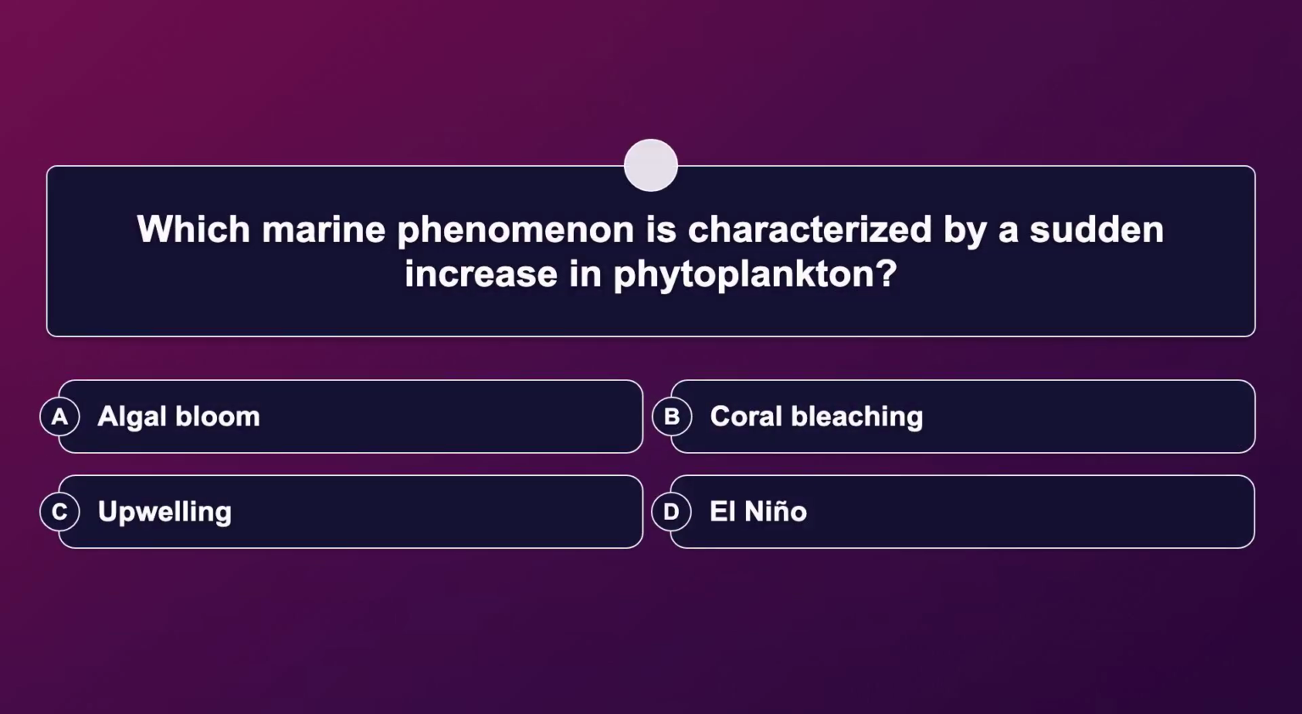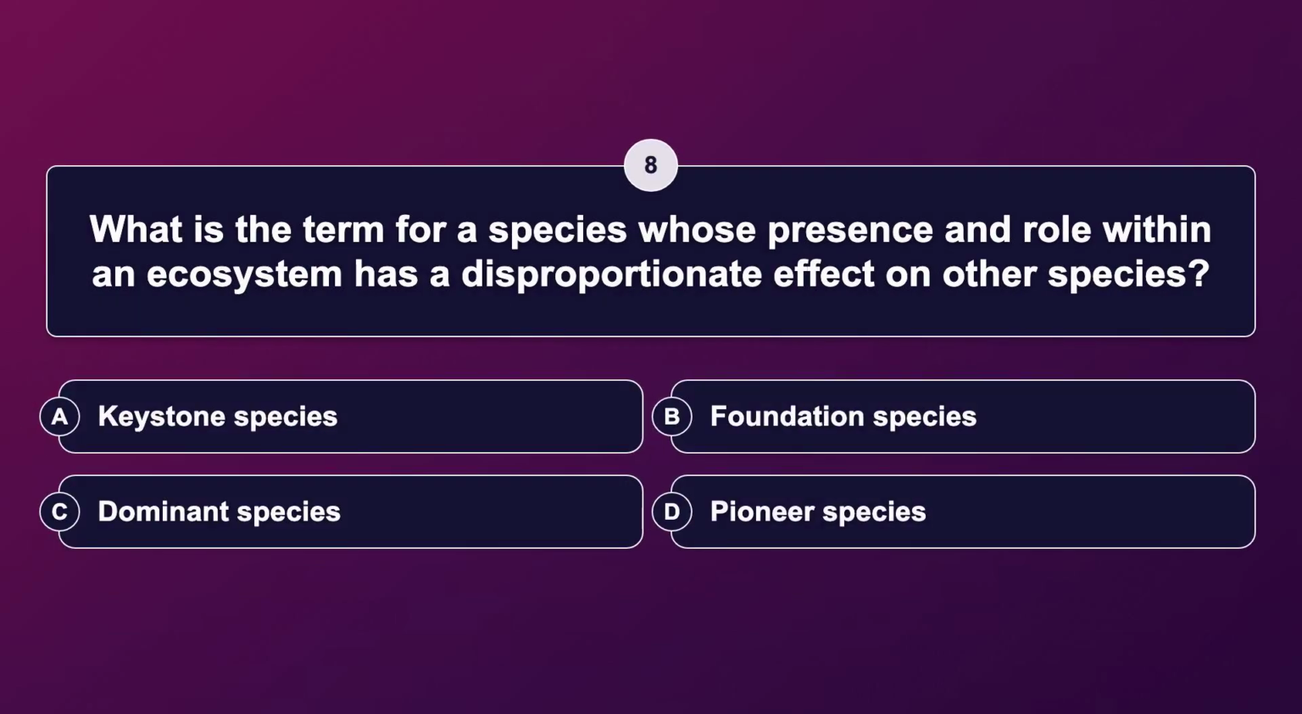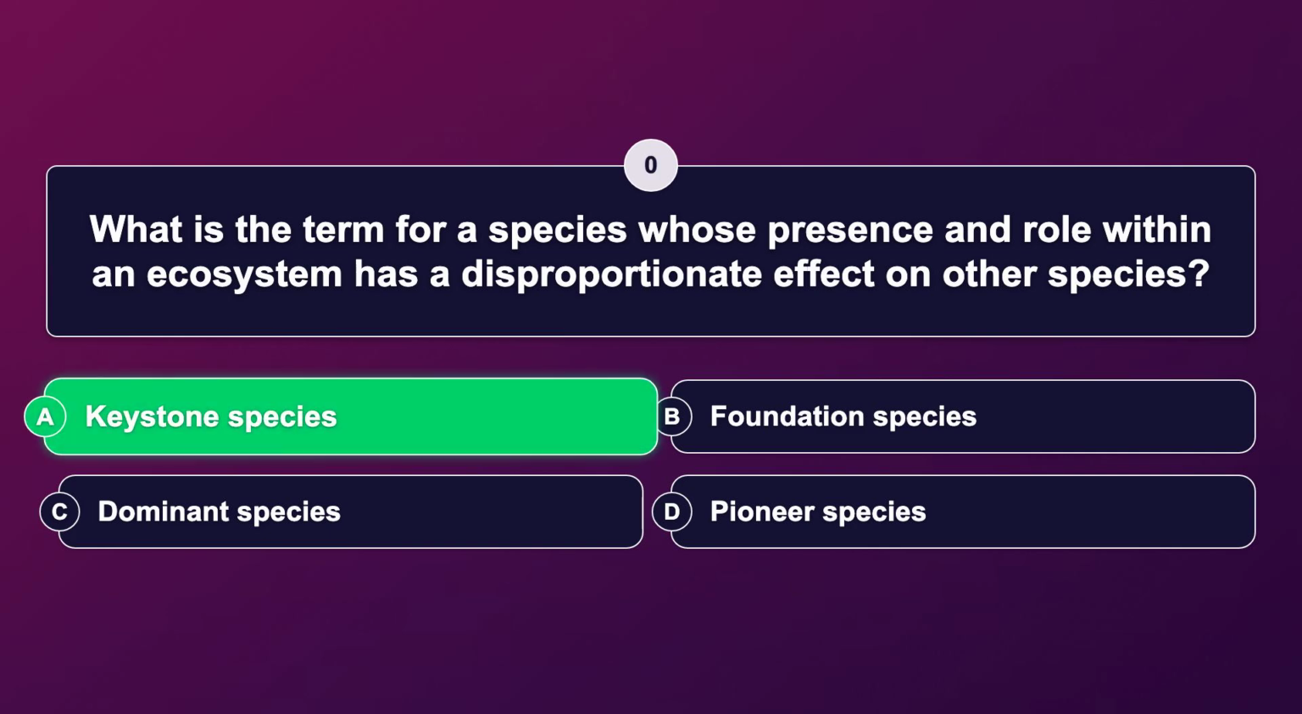Which marine phenomenon is characterized by a sudden increase in phytoplankton? The correct answer is algal bloom. What is the term for a species whose presence and role within an ecosystem has a disproportionate effect on other species? The correct answer is keystone species.